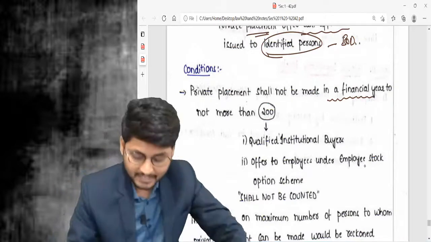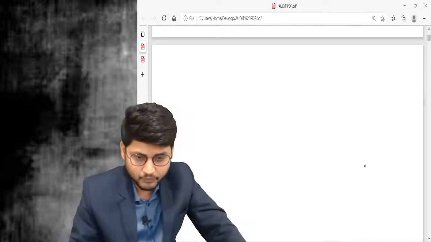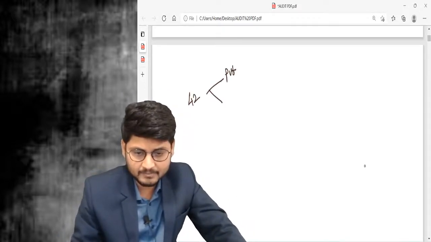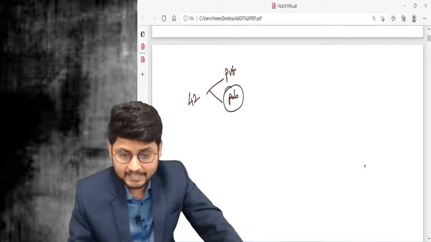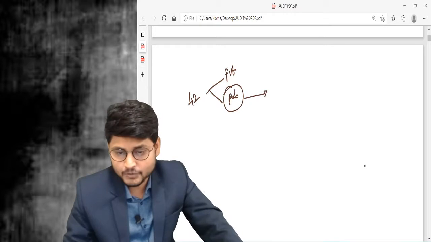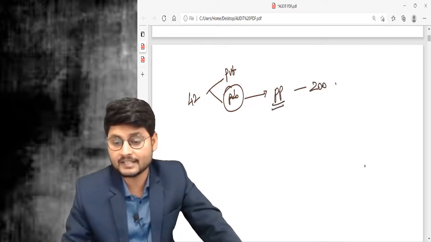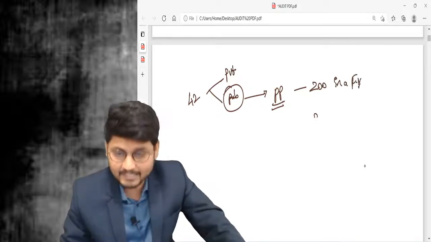So what I want to let you know is, this section 42 is applicable for private company and public company. Either can issue private placement, 200 in a financial year. So in the next year, again 200.